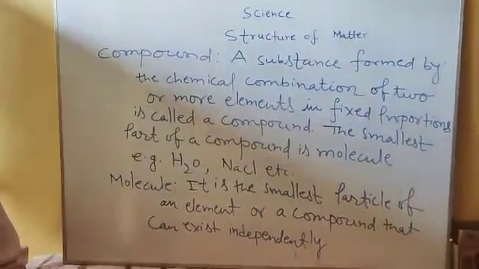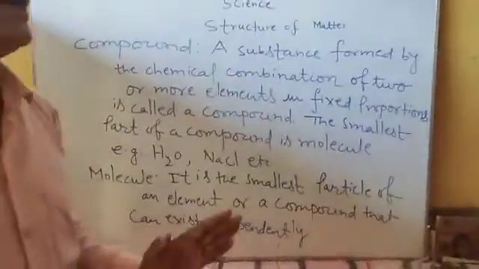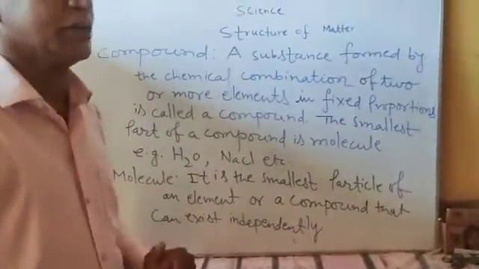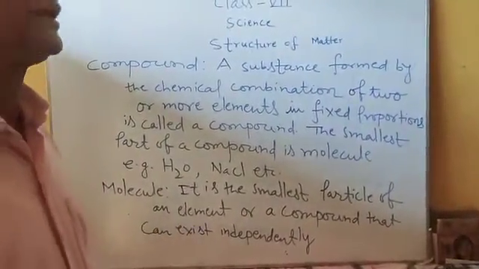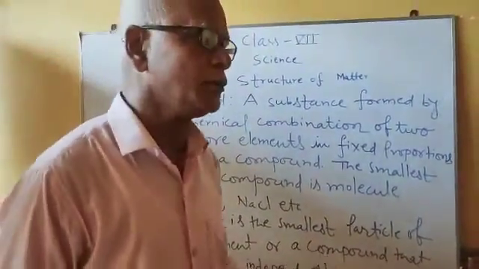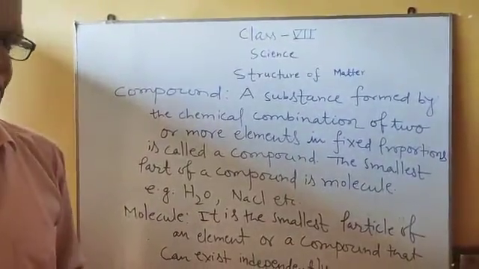For example, water. We know that water is made up of hydrogen and oxygen. Hydrogen and oxygen both are elements which make water, and the ratio of hydrogen and oxygen in water is always fixed.